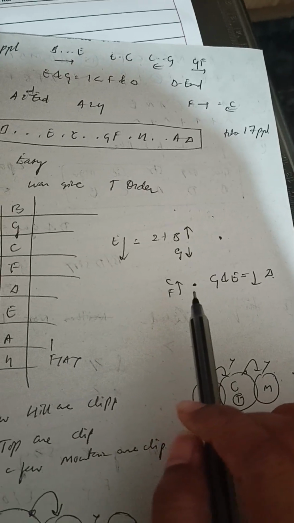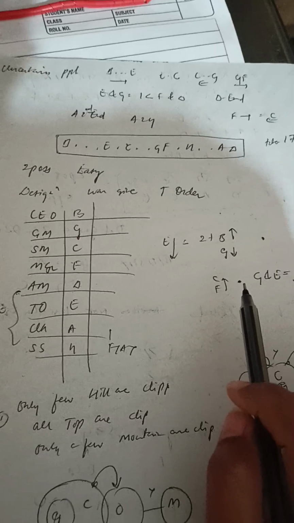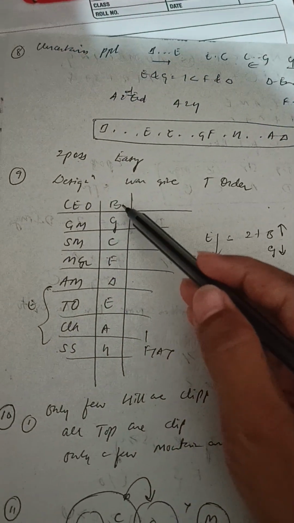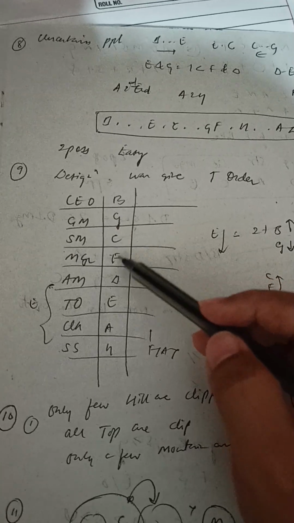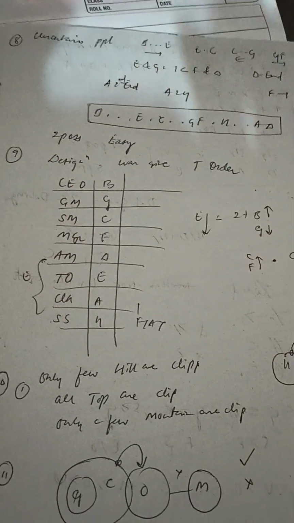Then number of people between G and E is same as the number of people below D. So I think the sequence is BD, BG, CF, DEAH. Please do comment what you got.